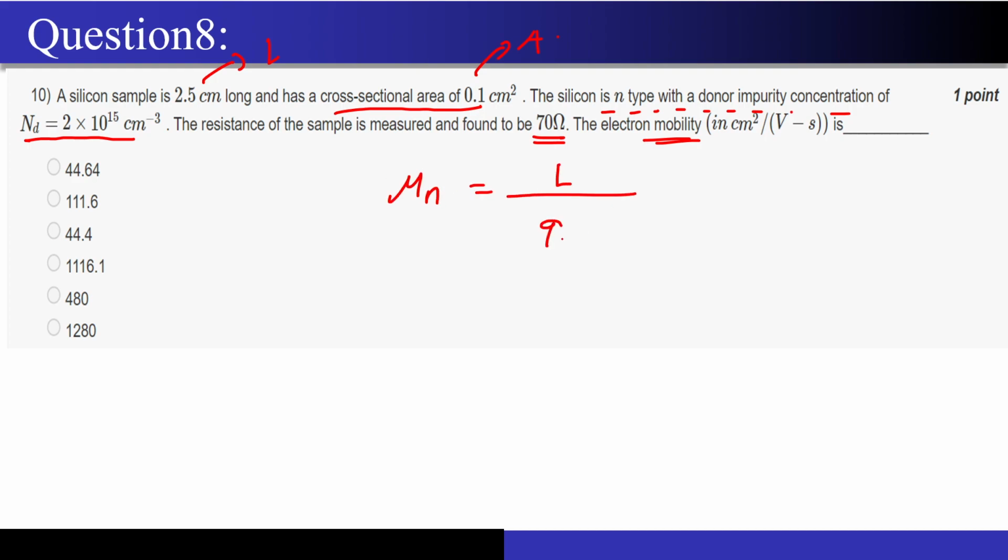L upon Q times N times R times A. Everything has been given to you. L is given, A is given, R is given, concentration is given, Q is also given to you. So can you find mobility from over here? Of course you can find, right?